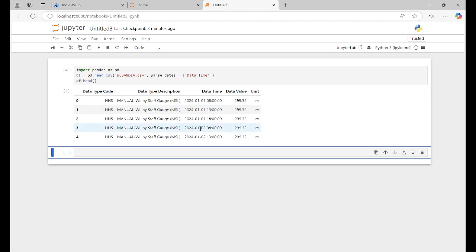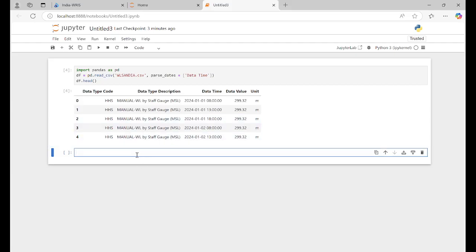So you can see we have the same data we showed here, like data type code, data type description, data value, whatever, right? Before doing the resampling, I'm showing you a few things which every time you need to do with your data. It is a good practice, and slowly you will become expert at this. So what is this? Unique values in data type code. I showed you in Excel, but how to show it here?